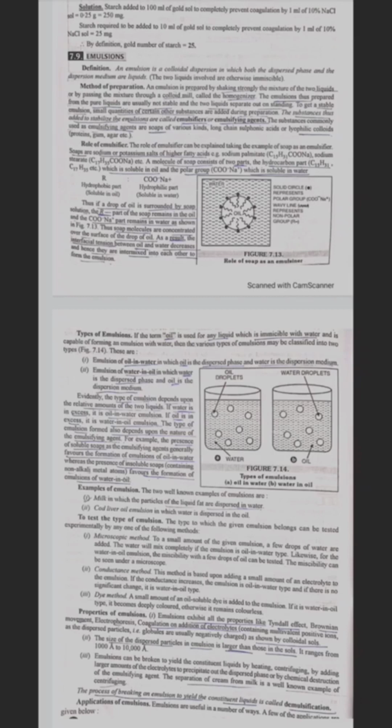Thus, if a drop of oil is surrounded by soap solution, the R part of the soap remains in the oil and the COO⁻Na⁺ part remains in the water. Thus, soap molecules are concentrated over the surface of a drop of oil. As a result, interfacial tension between oil and water decreases and hence they intermix into each other to form the emulsion.